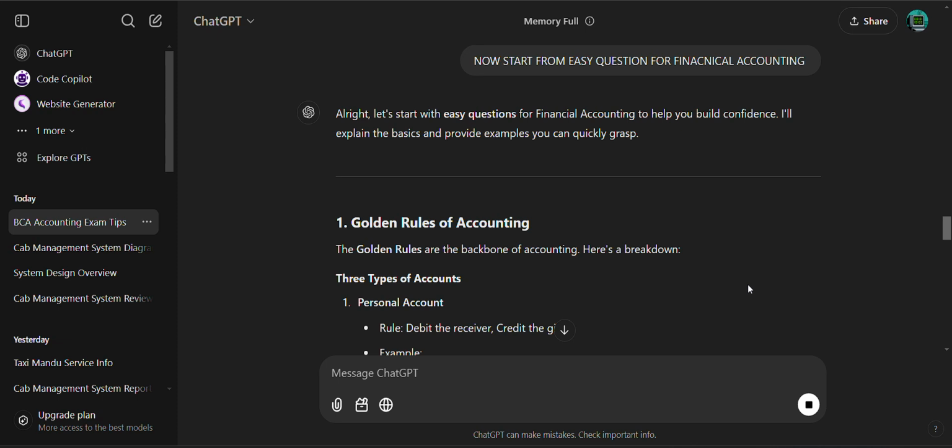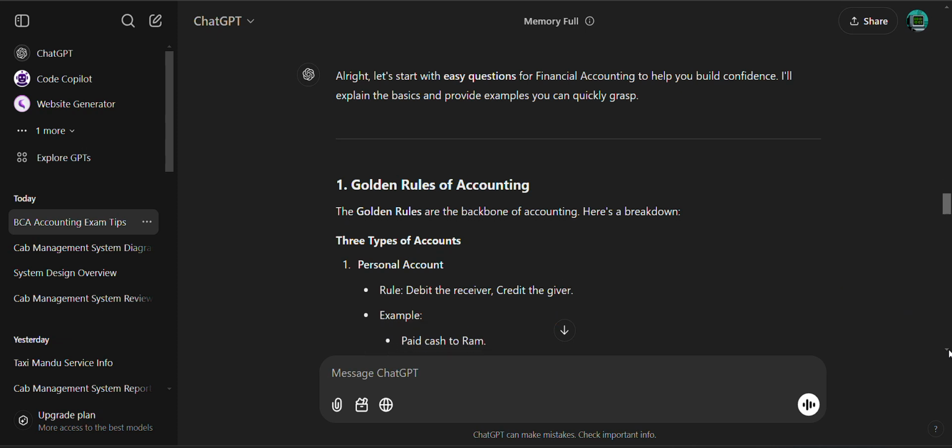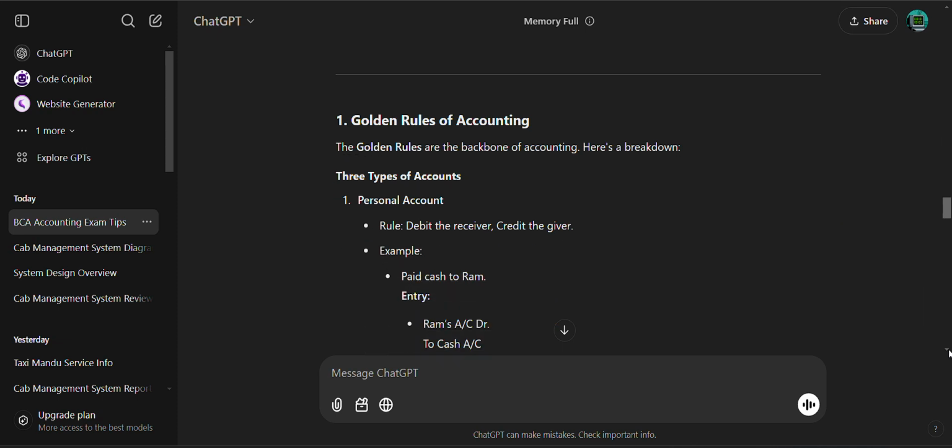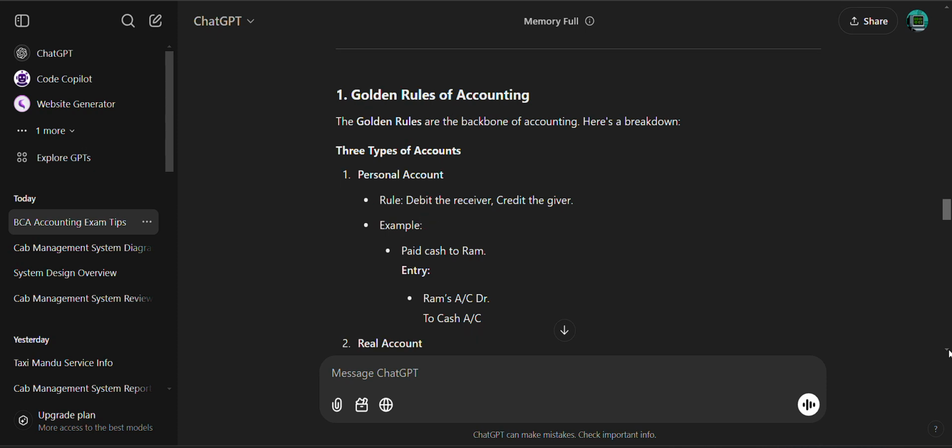Golden rules of accounting, three types of account. There is personal account, rule: debitor is the receiver, creditor is the giver. Example: paid cash to Ram, entry: Ram account debit to cash account. Ram account rule, personal account: debitor is the receiver, creditor is the giver. Example: paid cash to Ram, entry: Ram account DR to cash account AC.